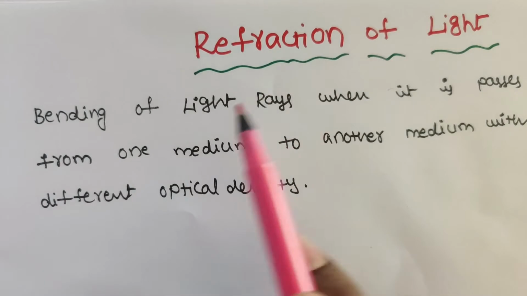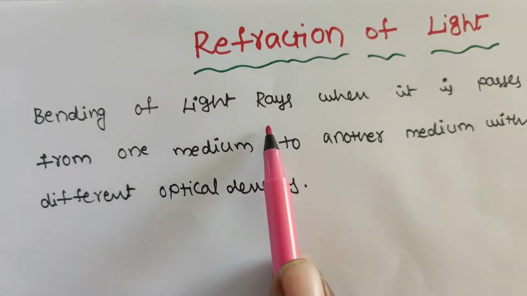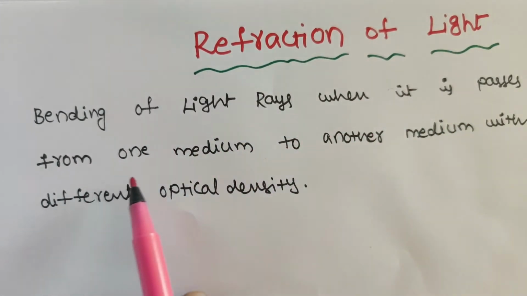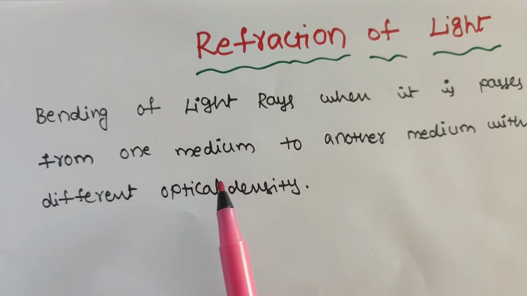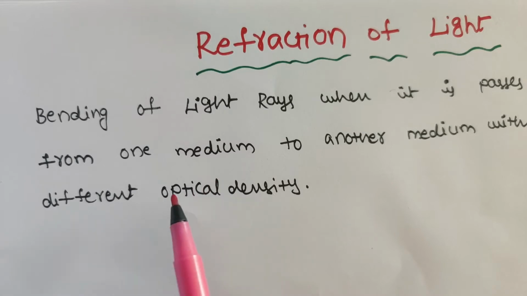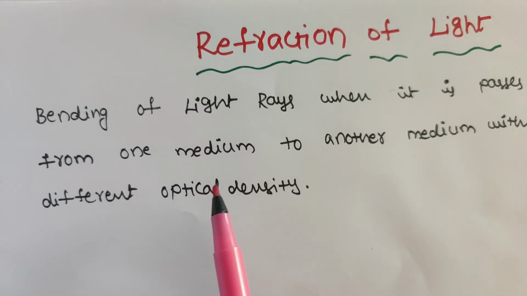Refraction. What is refraction? Bending of light rays when they pass from one medium to another medium with a different optical density. So that means when light is traveling from one medium to another medium, there is a change in the speed.